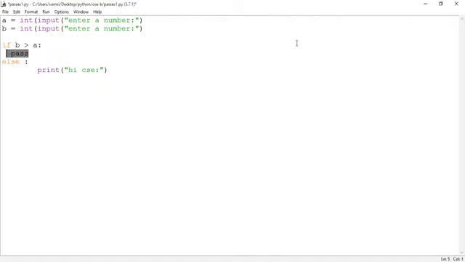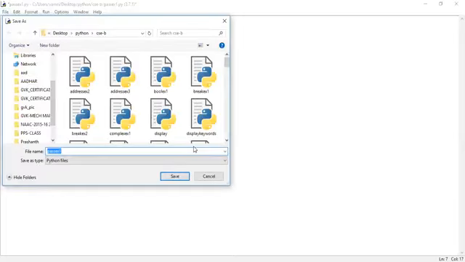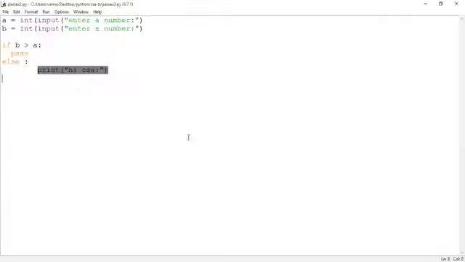So in order to execute such kind of logic, what are we doing, guys? We are using the pass statement, in order to do nothing. The pass statement is written here. Then the else keyword. If A is greater than B, in such case, I have to print Hi, CSC. So before running the program, save the code. It's an example for pass, so pass example2.py. Save the code and run the program.